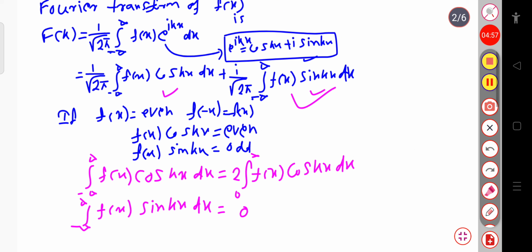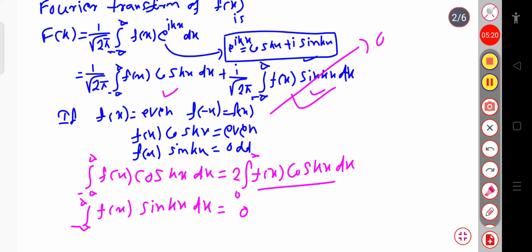So from this expression you can see that the second term goes to 0, while the first term remains as it is, and we just replace the minus infinity to plus infinity term by twice the 0 to infinity integration. By neglecting the second term as 0, let me write again.